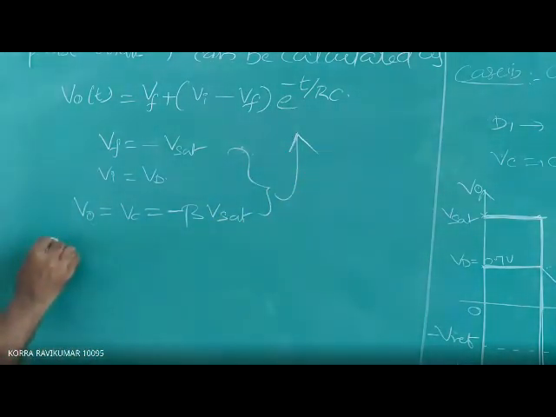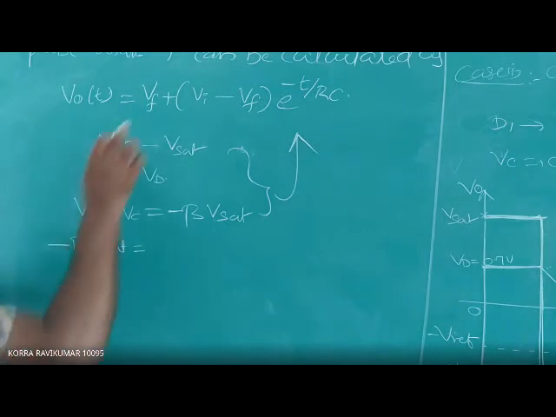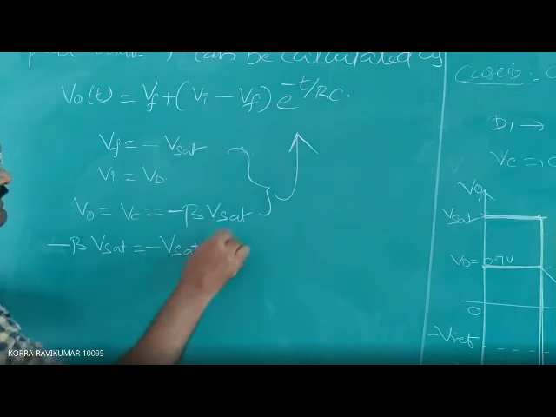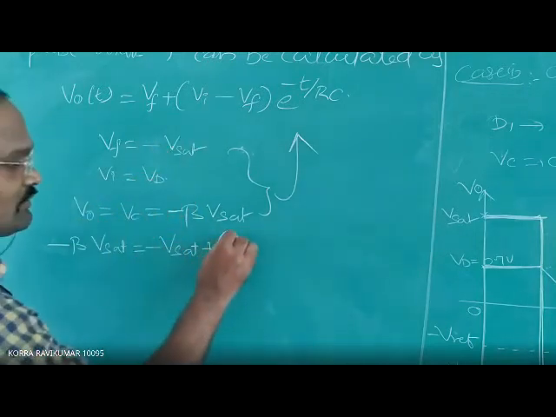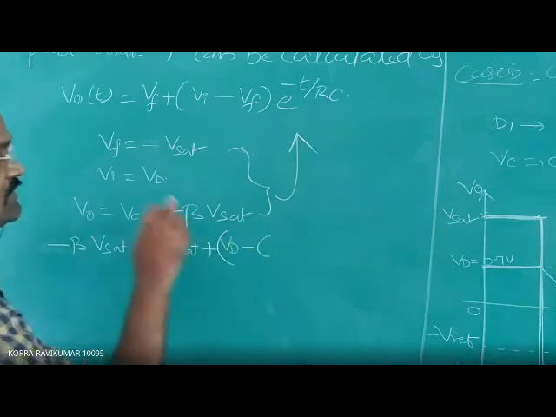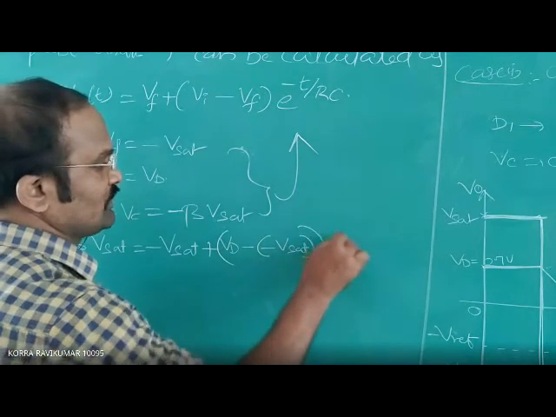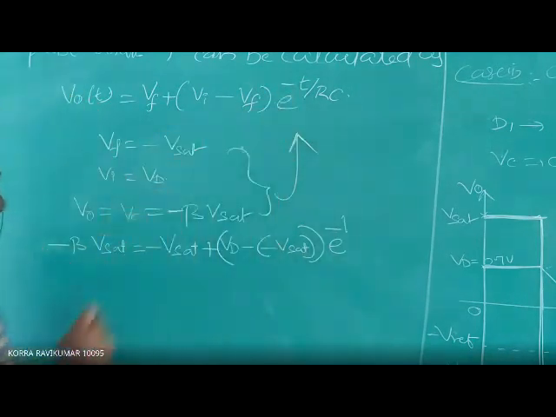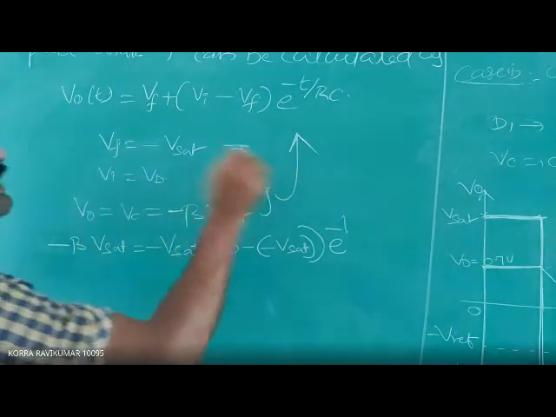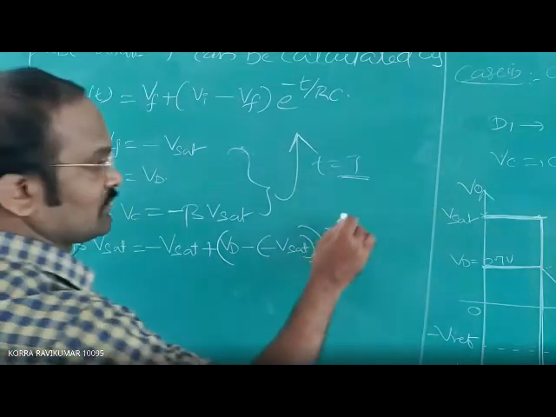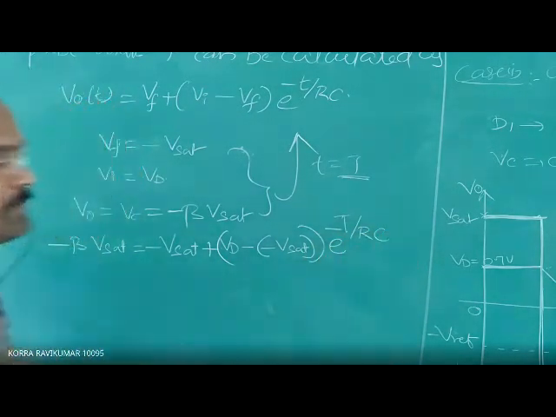Then you are going to get minus beta into V saturation, which is equal to V final, meaning minus V saturation, plus the initial value Vd, minus of minus V final, equal to minus V saturation into e power minus small t, where capital T is the time duration, T by RC.